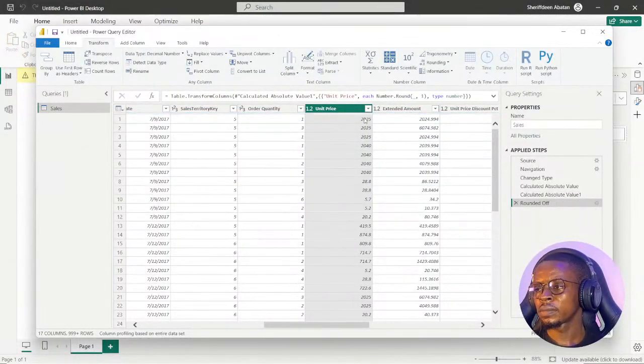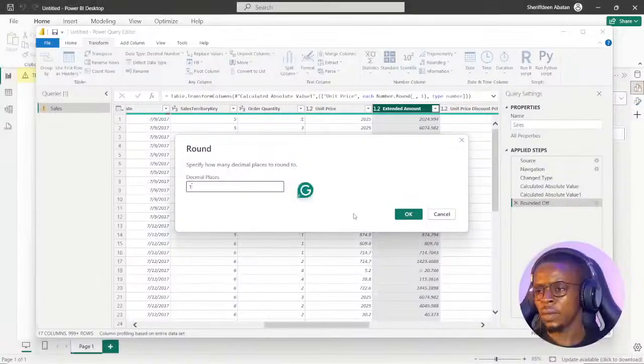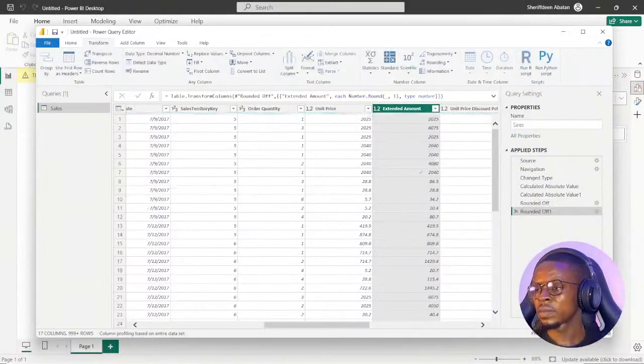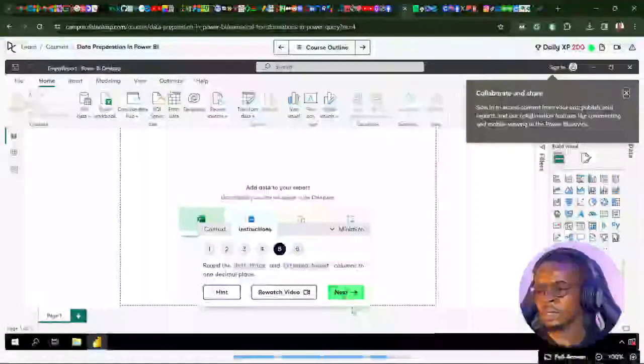You can see one decimal place: 5.7, 28.8. So let's do the same thing for this column also. Round, one decimal place. So we are doing code transformation right there.